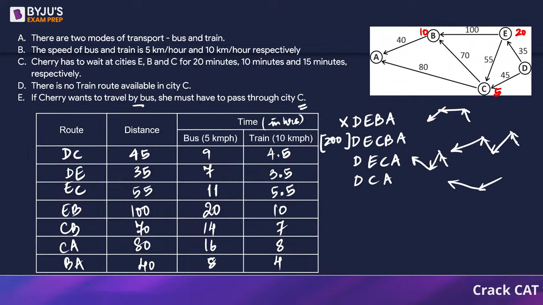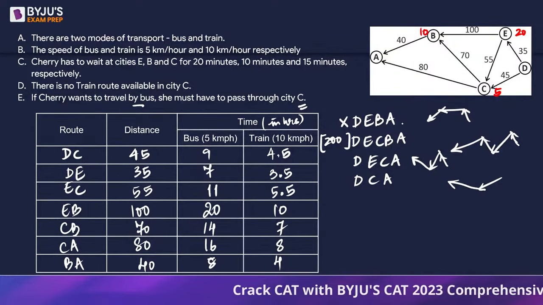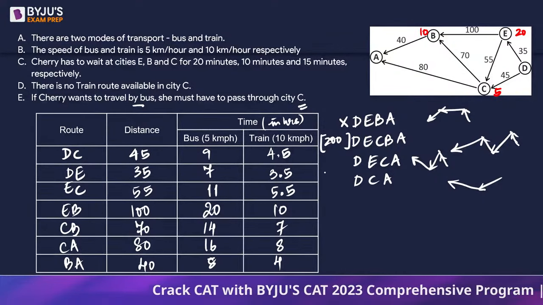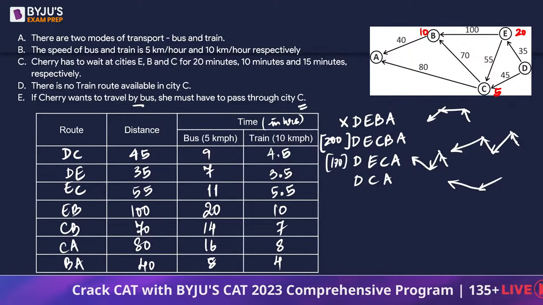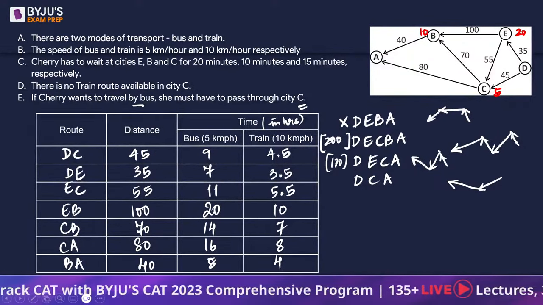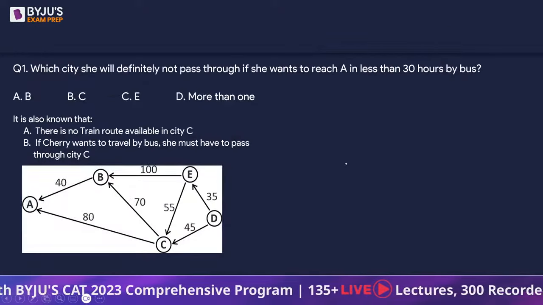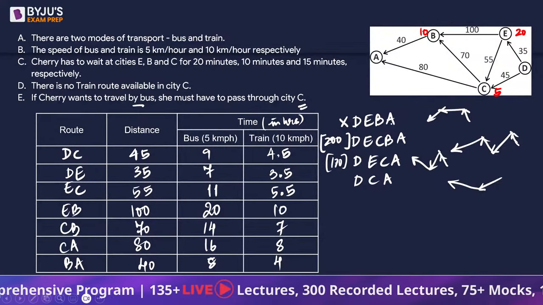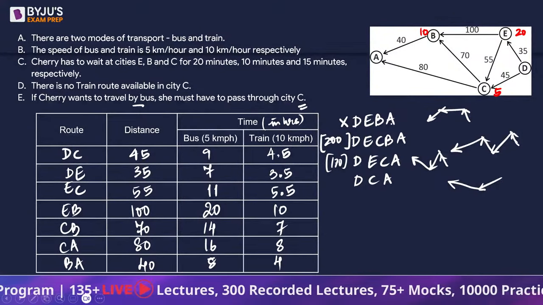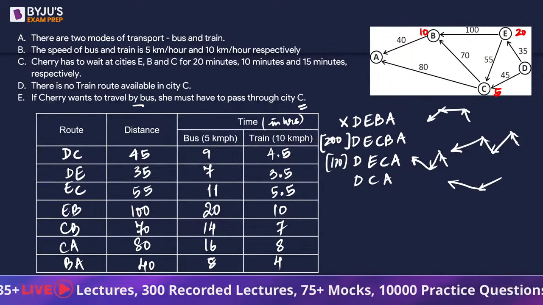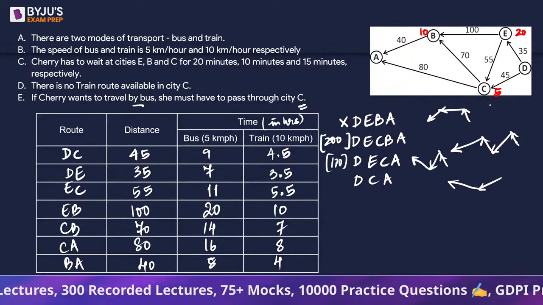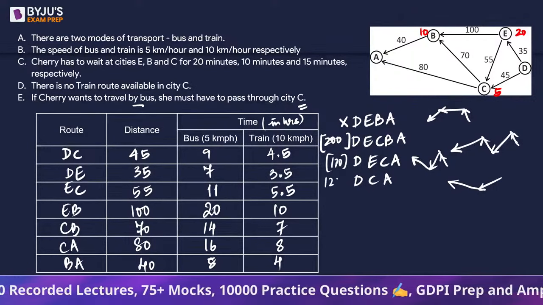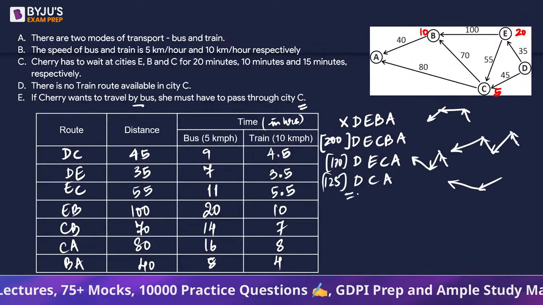Okay, if you look at DECA, that is going to be 35 plus 55, that is 90, and then another 80, which is CA. So 90 plus 80 is 170. 170 at the speed of 5, it is definitely going to take more than 30 hours. The next one is DCA. DCA is 45 plus 80, which is 125. 125 divided by 5 is 25. And there is a 5 minutes waiting there. So it's approximately 25 hours.